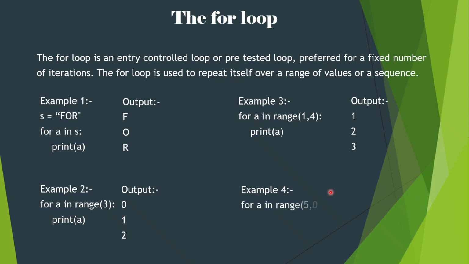One more example. For i in range 5, 0, -2. It means the loop is beginning from 5. It will end before 0; 0 is not included. And the update is of -2. That means that after every printing the value will be decreased by 2. So that's why the output is 5, 3, 1. So these are the different examples. I hope with the help of these examples it is clear how to use for loop.